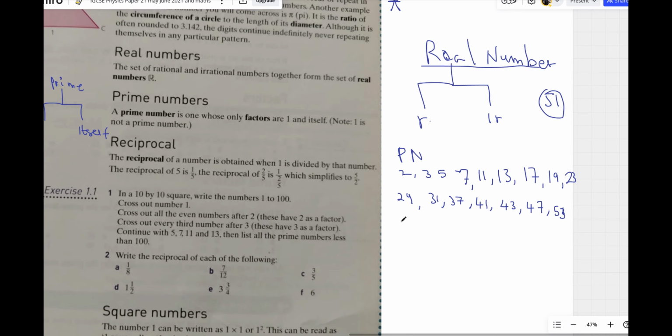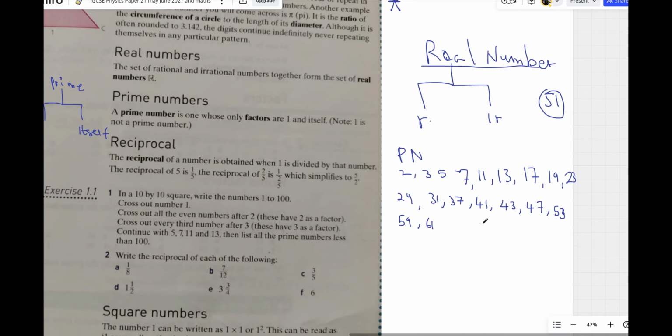Now 55 is not, because 5 can go into 55 and 11 can go into 55. What of 57? If you add the digits together, you get 12. 3 can divide 12, so 3 can divide 57. So 57 is not. Then 59, and 61. Yes, 61, like that.